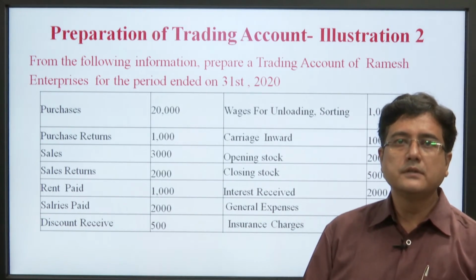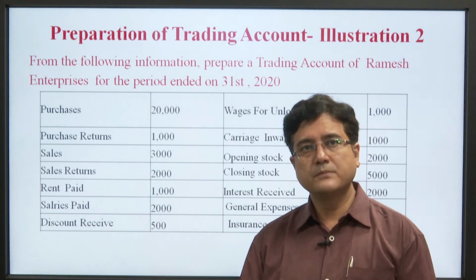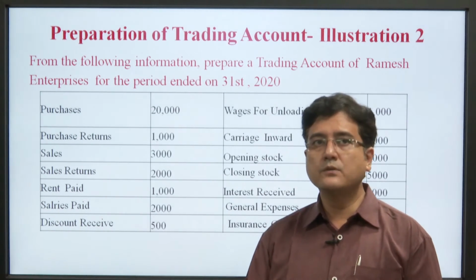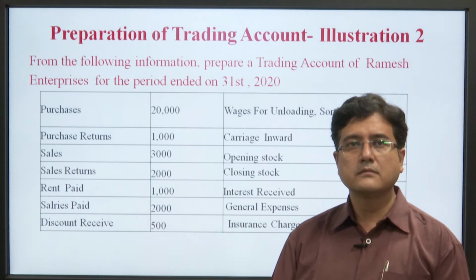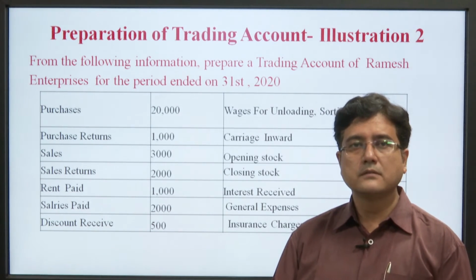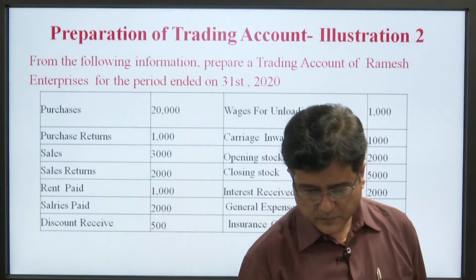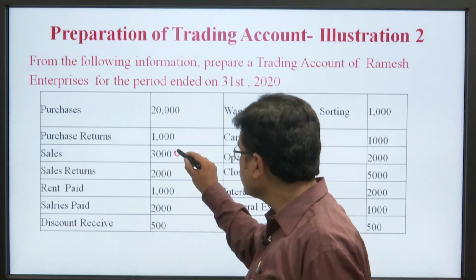So, details are given here. Profit and loss 20,000, purchase 20,000, purchase return 1,000, sales must be 30,000. Okay.